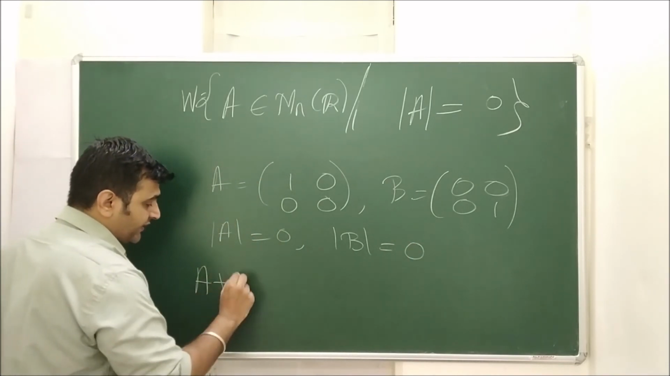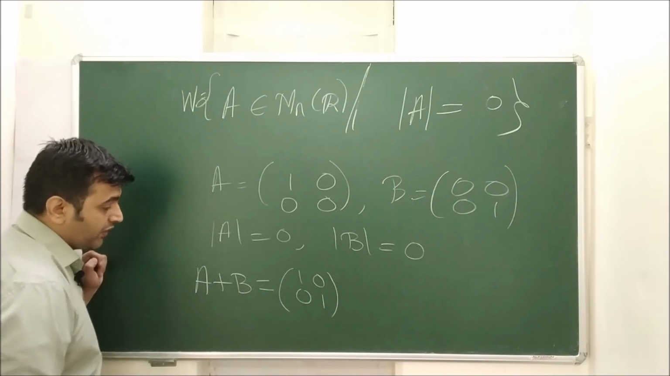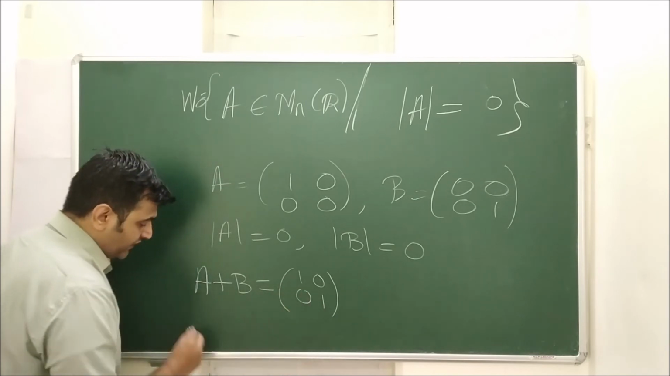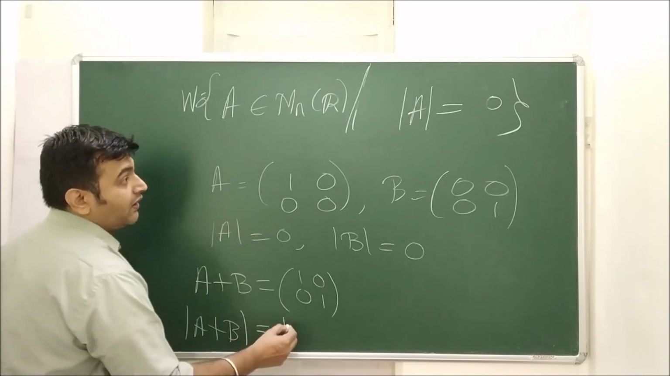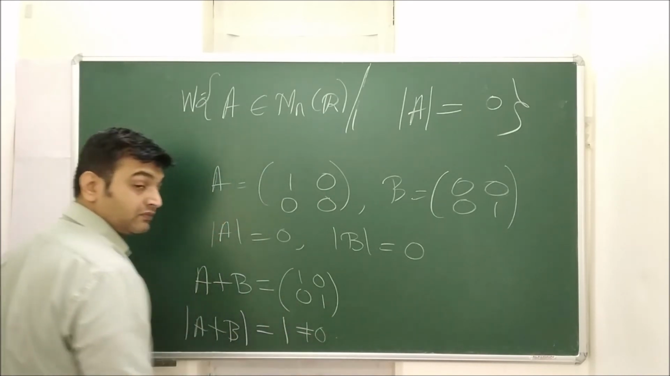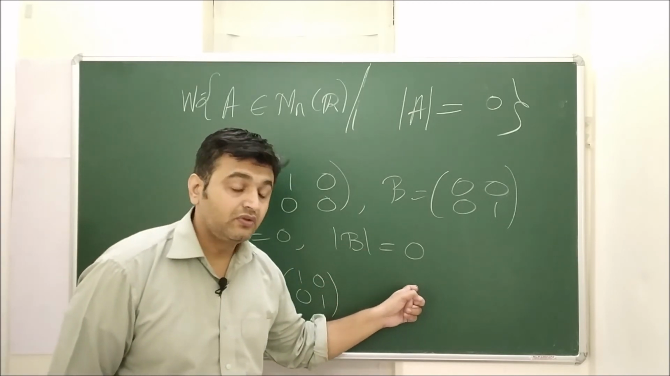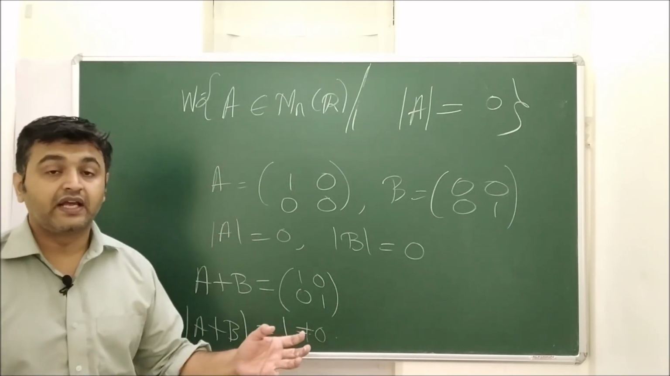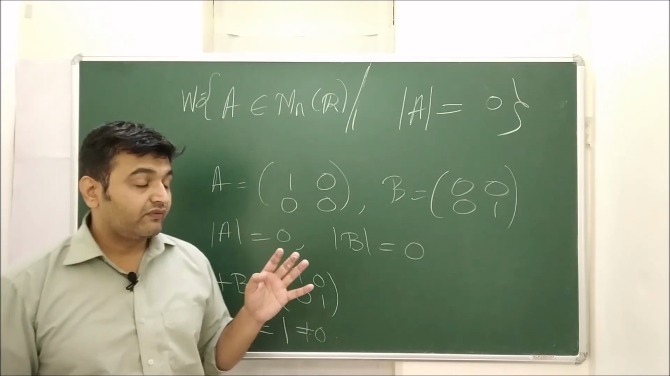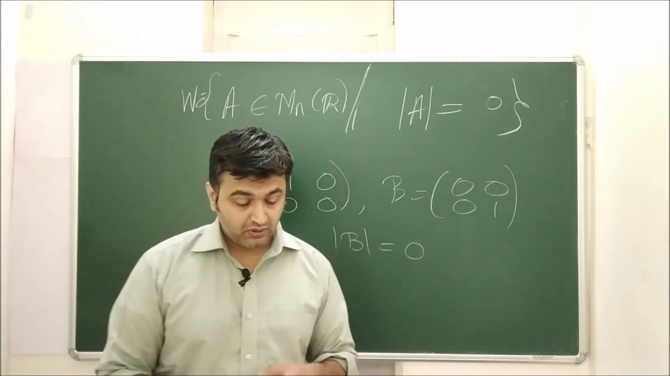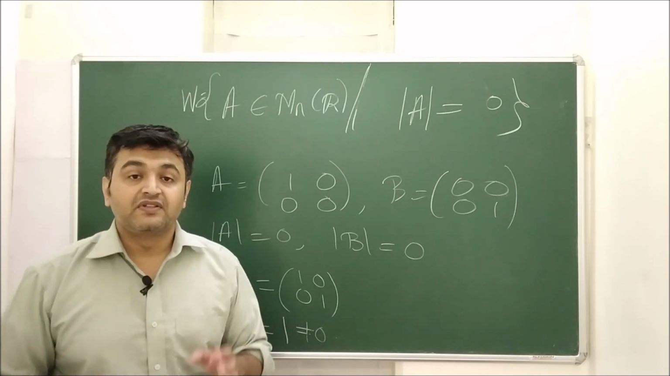What about A plus B? Is A plus B an element of W? Answer is no. Because A plus B is 1, 0, 0, 1. So what is the determinant of A plus B? It is 1, which is not equal to 0. So if you have two matrices whose determinant is 0, then their addition need not have determinant 0. Therefore the collection of all matrices whose determinant is 0, determinant is non-zero, or trace is non-zero will never form a subspace.